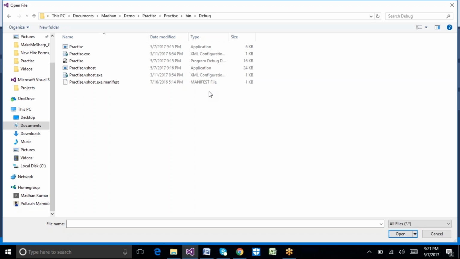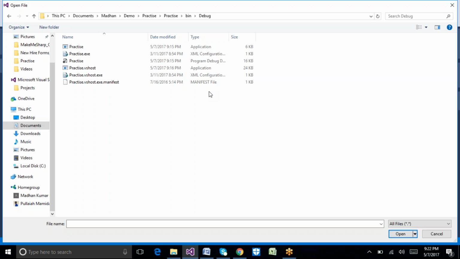So if I have the reflection concept, with this namespace I can load that particular assembly into the particular class, and from that I can get what all the options are, what all the methods are available, what all properties are available, and what all constructors are available. In that way also we can use this reflection. So two ways. What is the first way? We can implement the context menu for our normal class.